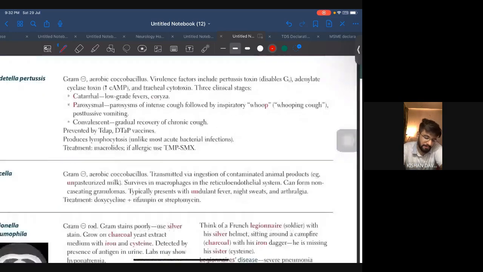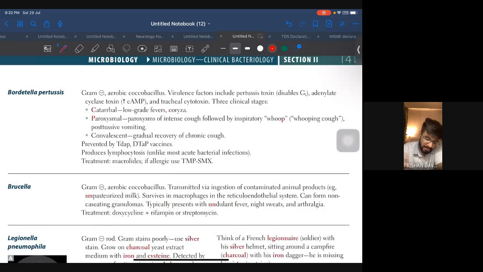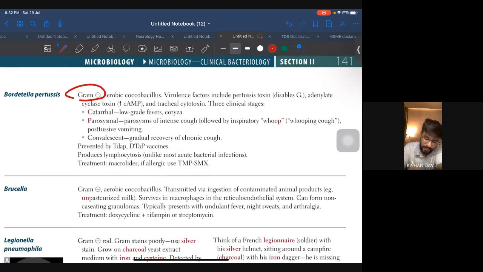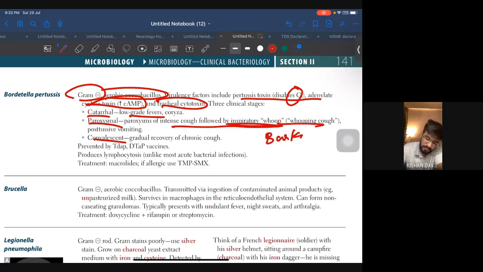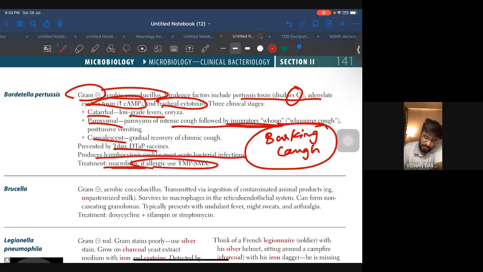All right, moving ahead, Bordetella pertussis. Let's just see what is happening over here. Gram negative aerobic coccobacillus. Virulence factors include pertussis toxin, which inhibits Gi, adenylate cyclase toxin, and tracheal cytotoxin. Three clinical stages: catarrhal, paroxysmal, and convalescent. Low-grade fever, coryza. Intense cough followed by inspiratory whoop. So you know, barking cough disease. Barking cough disease is very important. Prevented by vaccine, produces lymphocytosis, treatment macrolide and TMP-SMX.